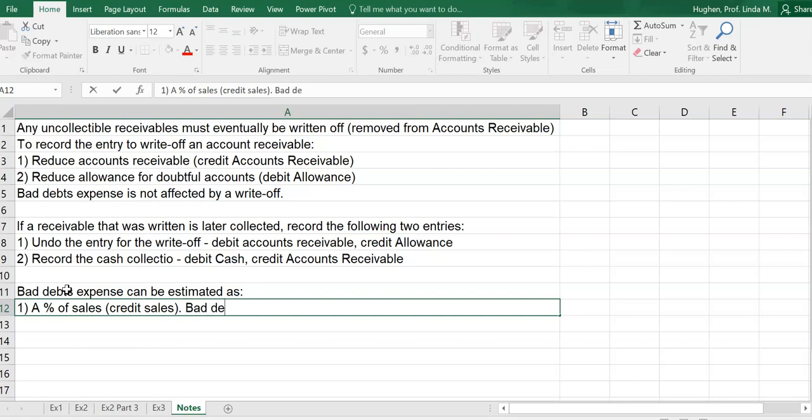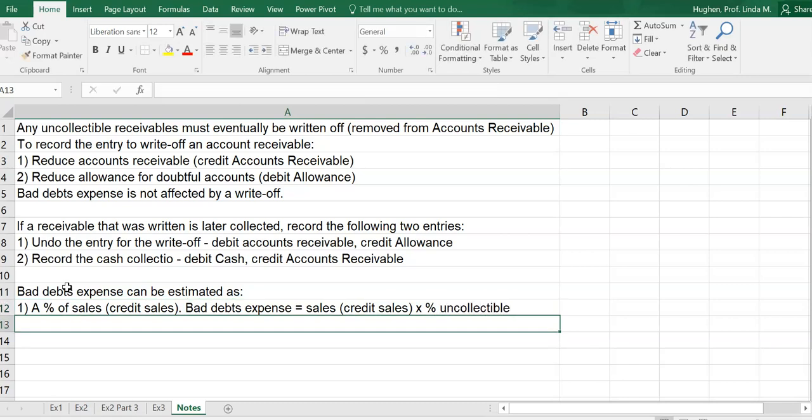In that case, bad debts expense is calculated simply as sales, or credit sales if that's what's being used, times some percentage uncollectible. And where is this percentage uncollectible coming from? Well, the manager just estimates it. They look at what's happened previously, they look at economic conditions and say, in my industry, in past years and under similar economic situations, maybe 1% or 5% of my credit sales or total sales is never going to be collected. And then we just multiply those two numbers, sales times percentage uncollectible, and that's our bad debts expense for the debit, and the allowance for doubtful accounts would be credited.